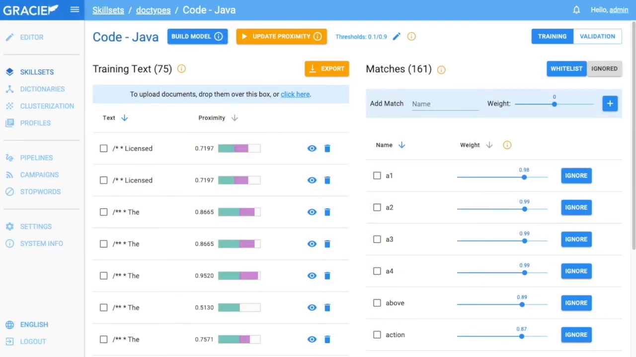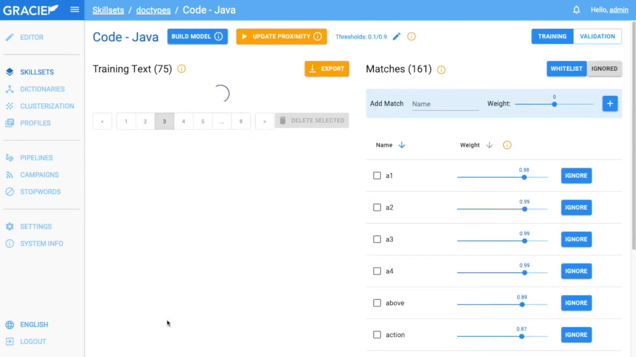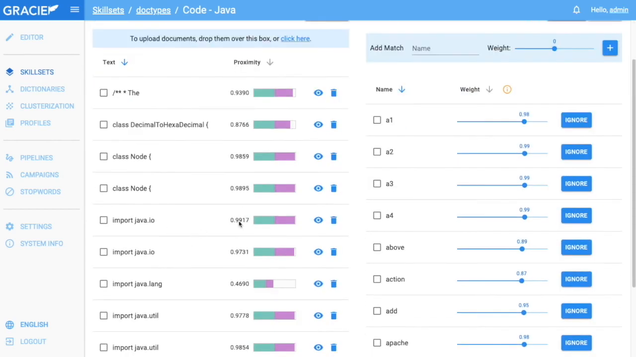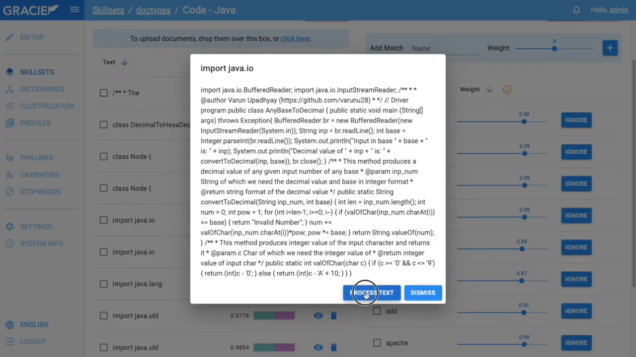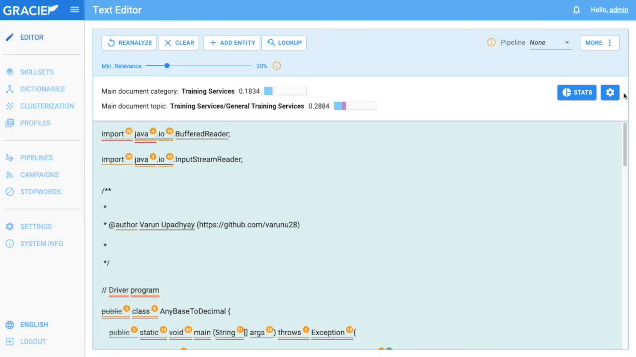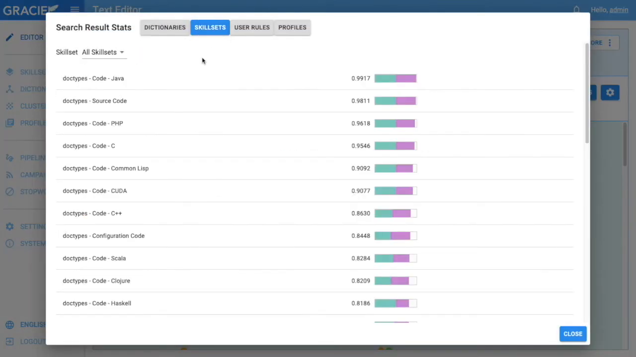For this example, we're going to work with source code using a skill set that contains skills, or models, for identifying different programming languages. By the end of this video, I'll be able to submit any source code and have Gracie tell me which programming language it is. If we process a training text from our Java skill in the text editor, we can see that it's coming up with a high proximity to a few other programming languages. The top language is Java, then generic source code, and then other languages.